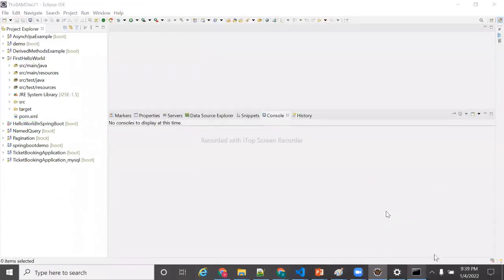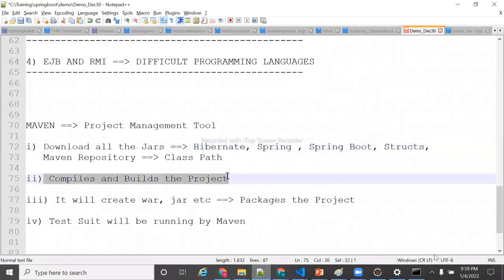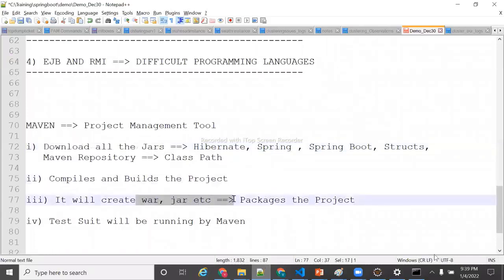Sunit, I just now explained, right? What is Maven, why we use? Did you join late, Sunit? I just now covered actually. Maven is a project management tool which is going to download all the external framework jars. It will compile and build the projects. It will create a war and jar, and any test suite if you want to run, it will run. Yes, this I already explained, Sunit.